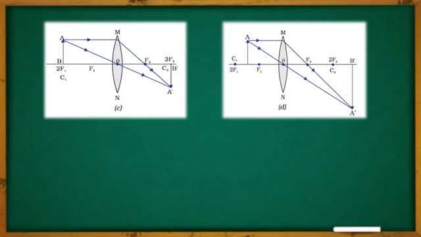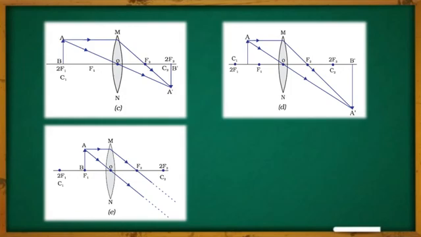And similarly, we are getting the image created. What is the position of the image? The position of the image will be created beyond 2F2. Beyond 2F2, the image will be created, and now the nature of the image changed: it will be an enlarged one, and it is also a real and inverted image. That is the nature of the image. Now let us move to the next case.